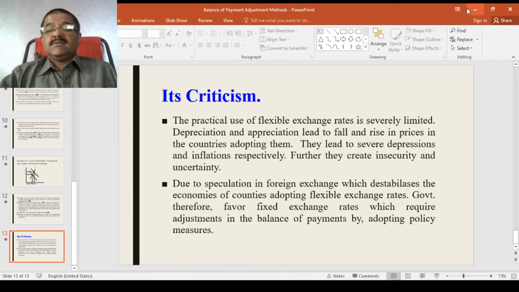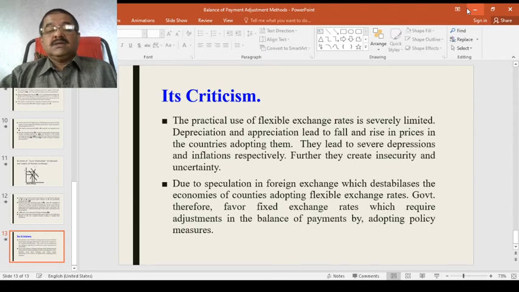The practical use of flexible exchange rates is severely limited. Depreciation and appreciation lead to fall and rise in prices in the countries adopting them. They lead to depressionary and inflationary pressures respectively. As we discussed earlier, a heavy increase or decrease in prices is not good for the economy at all, because both inflationary pressure and depression make for a very tough time. That is one reason.